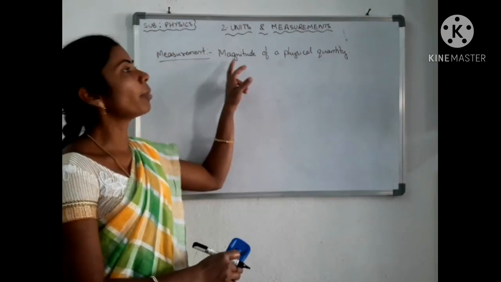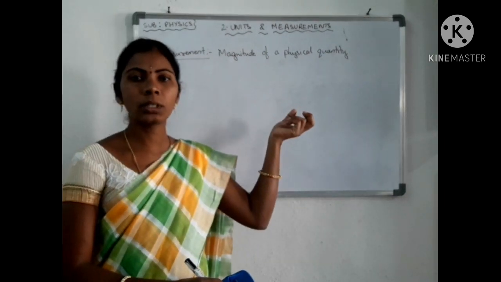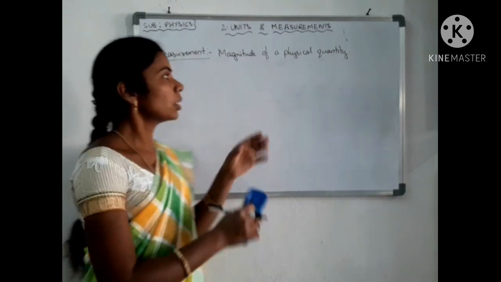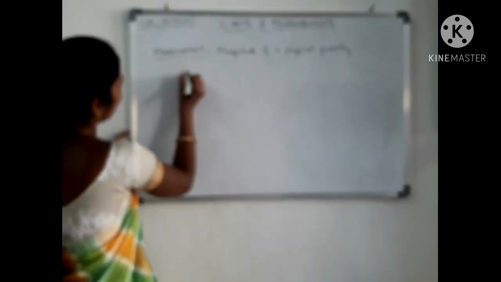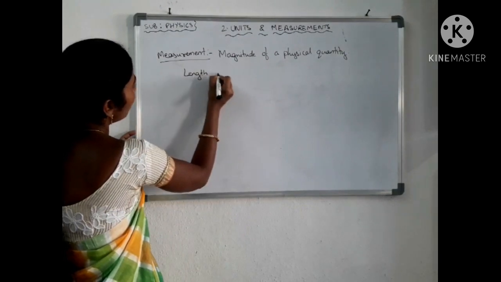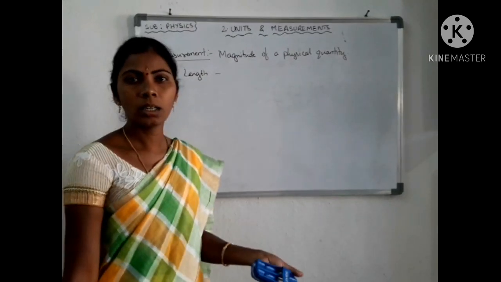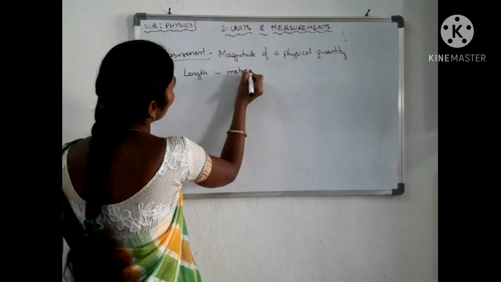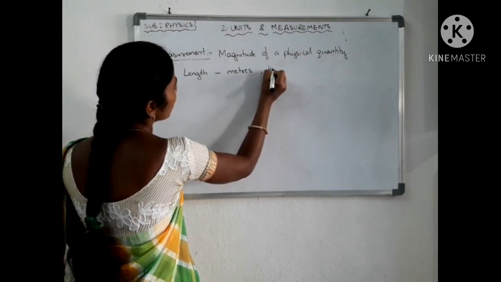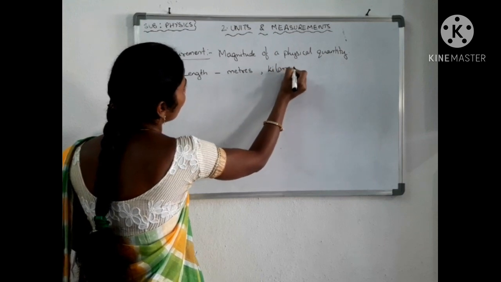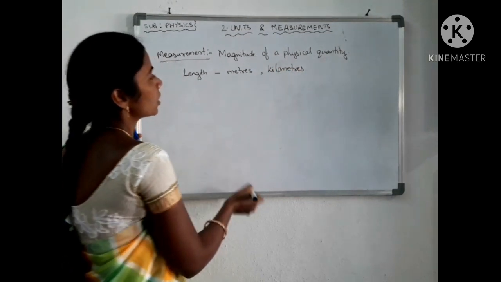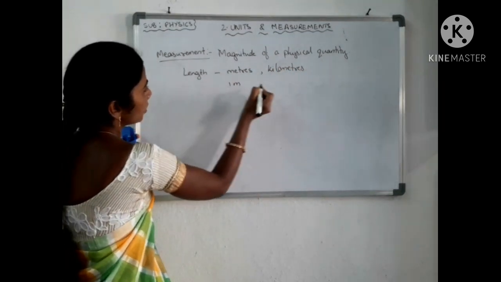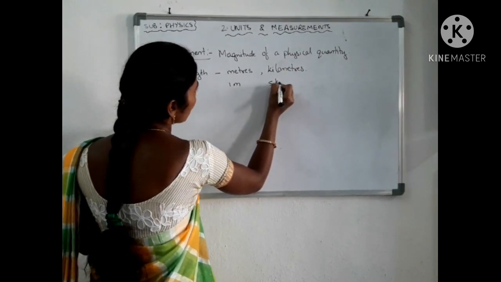So what is that magnitude? Magnitude means nothing but the numerical value. Suppose I am taking length. How will you measure length? We will measure in either meters or kilometers. Suppose I have taken 1 meter and 5 kilometers.